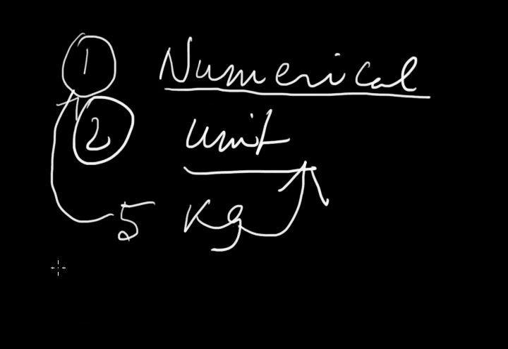Now we have to know what a unit is. For mentioning the quantity, the mass of rice, I have mentioned 5 kg. Kg is the unit. What is a unit? A unit is a very definite part. A definite and convenient part of the quantity is taken as standard, and it is observed how many times the standard is present in the quantity.